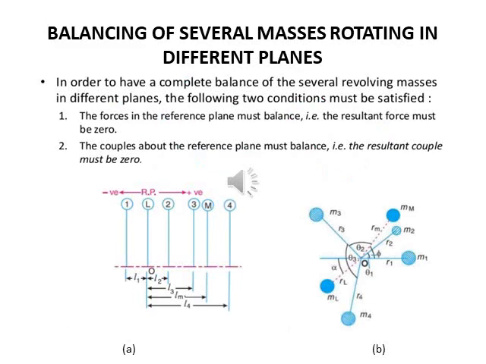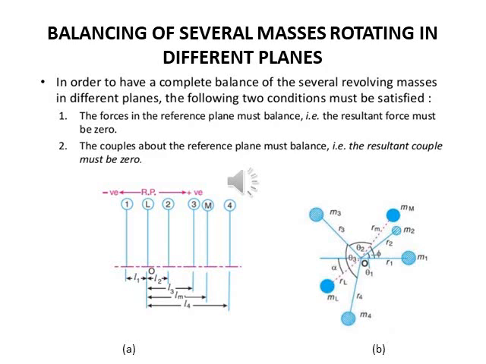Now we talk about case 4, balancing of several masses rotating in different planes. In order to have complete balance of several revolving masses in different planes, the following two conditions must be satisfied. First, the force in the reference plane must be balanced, that means the resultant force must be 0.